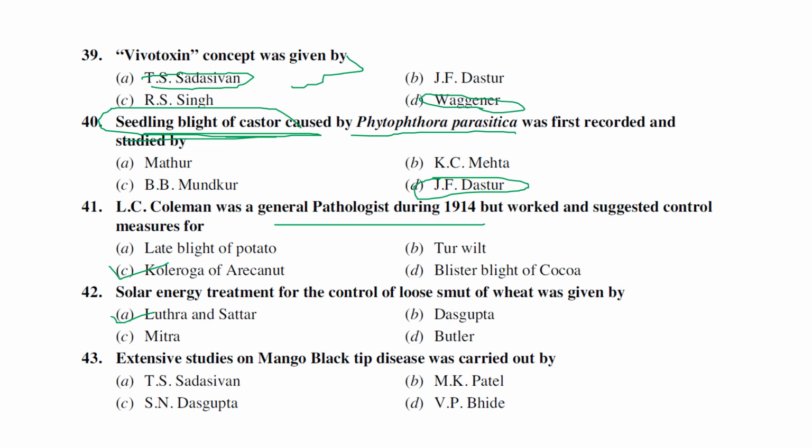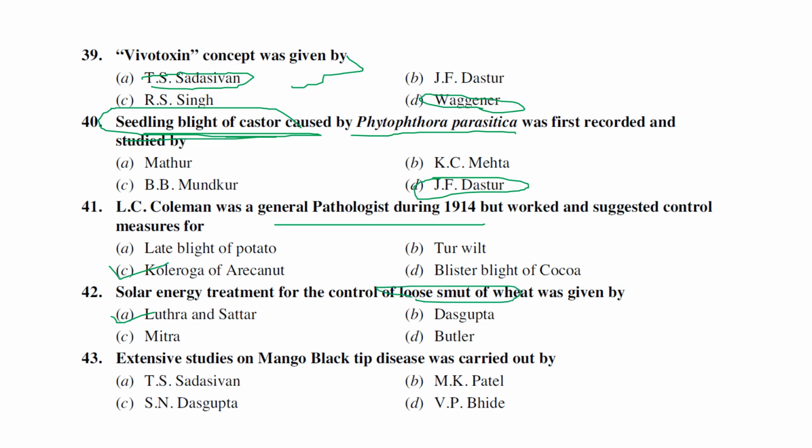Very simple. Seeds are soaked in water and then sun dried. Then before planting, we can use a seed treatment fungicide like Thiram or Captan, whatever it is. Seeds are soaked in water for 4 hours, maybe 8 to 12, and then again sun dried for 4 hours, 12 to 4, on a cement floor, so that the temperature is high. Automatically, any fungi or mycelium inside will die. So that is the principle of solar heat treatment. As I told, it is especially recommended during summer periods, used for loose smut of wheat.